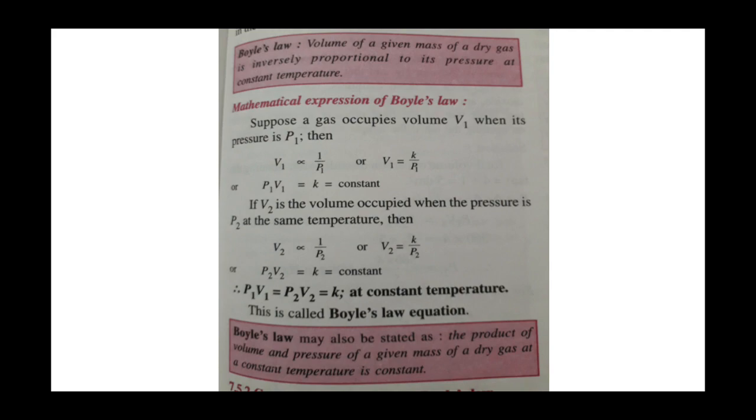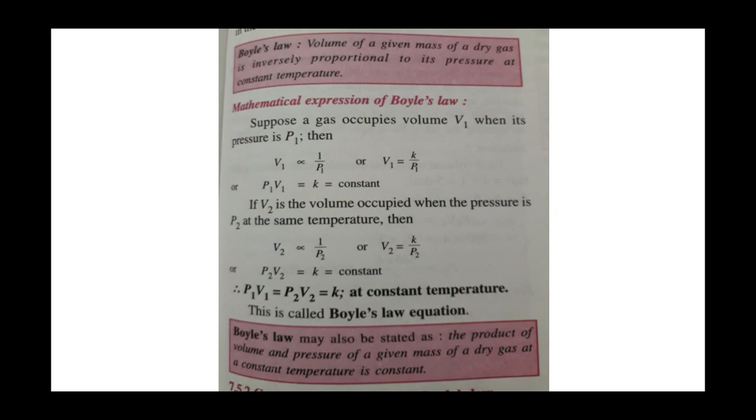So V1 is proportional to 1/P1. When we remove the sign of proportionality, V1 is equal to K/P1, where K is the proportionality constant. If you want to find K, then P1 V1 is equal to K. This is equation one.